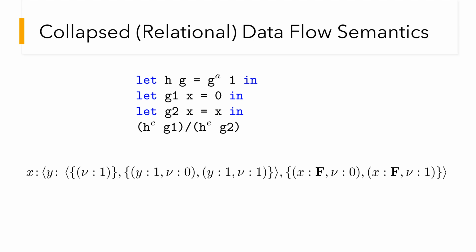First, the output of H is a relation encoding the information that the output value can be either 0 or 1. The input to H is again a collapsed nested table that has 1 as input and both 0 and 1 as output.